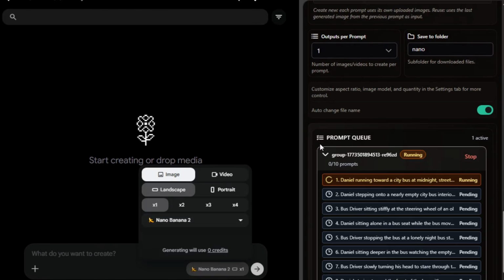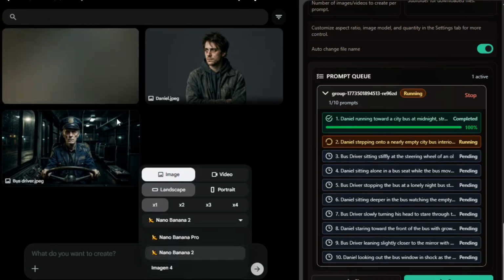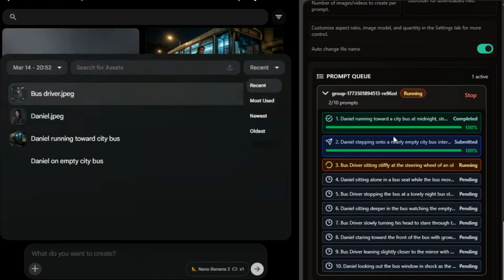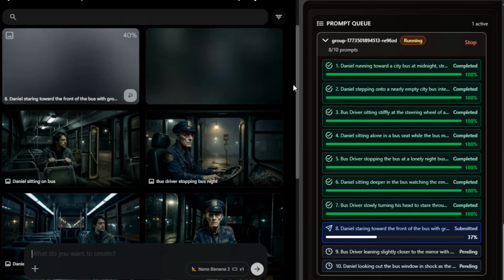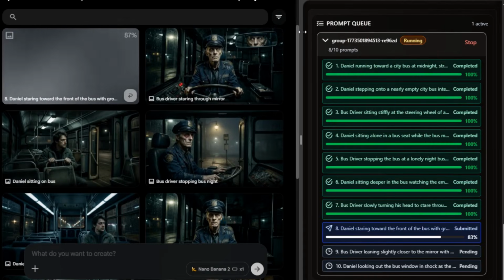Now walk away, go get a coffee. The extension is doing the work. It generates, it downloads. When you come back, check your folder. You have the images, but we are not ready yet. We have a new problem.